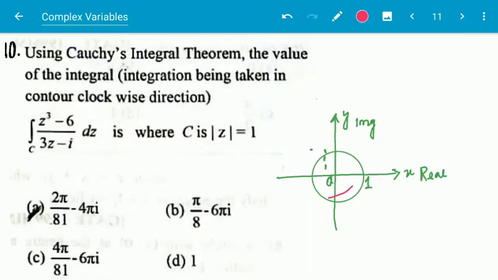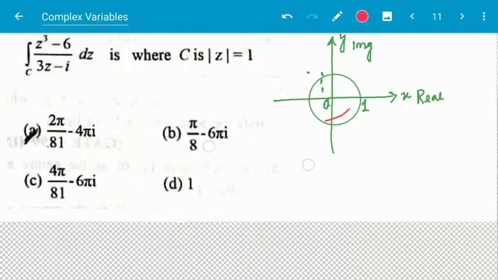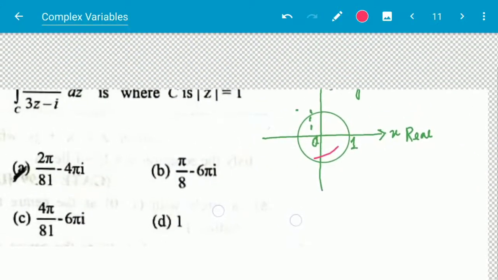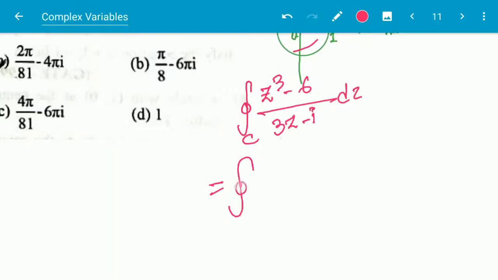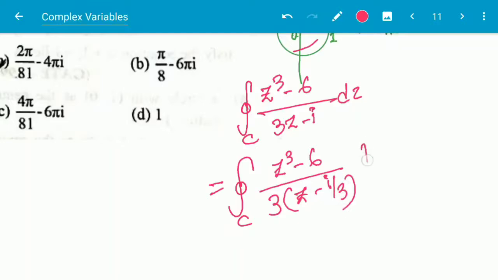Using Cauchy's integral theorem, I can write the same as (z cubed minus 6) by 3 (z minus i by 3) dz, taking 3 common. So the singular point will be when z minus i by 3 is equal to 0, that means z0 is equal to i by 3.